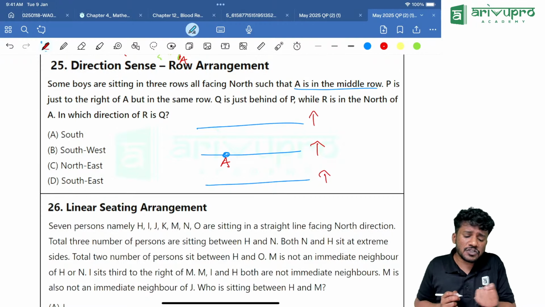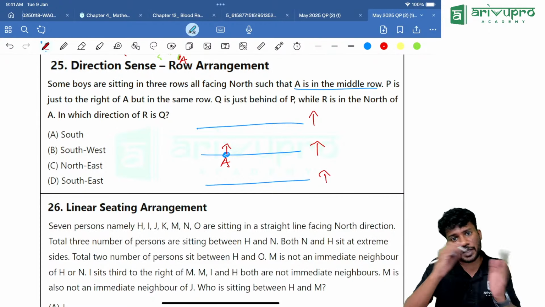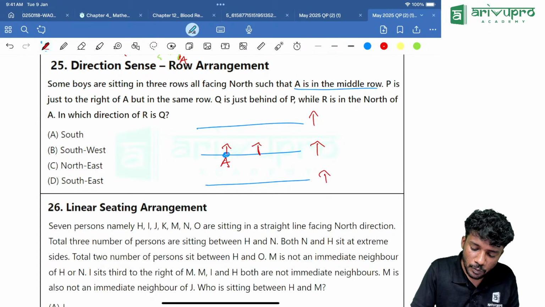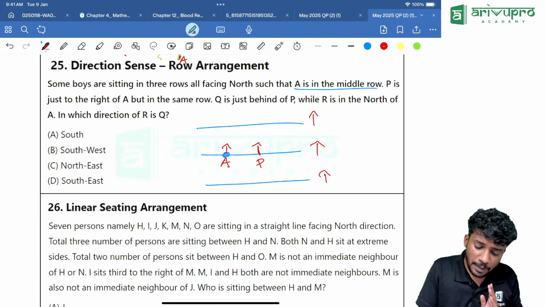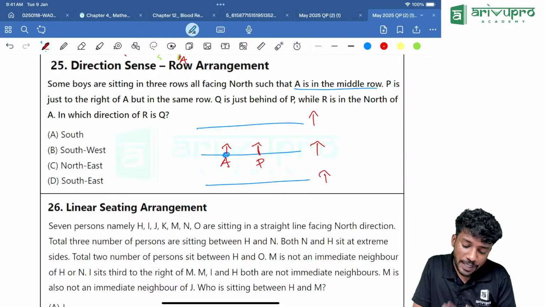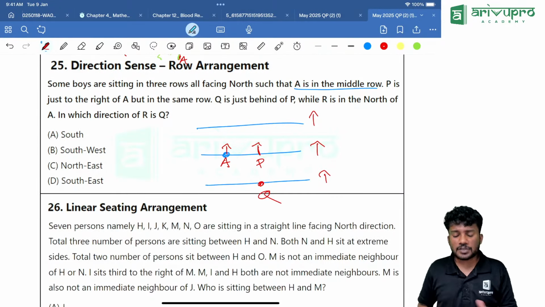Then P is just to the right of A. That means A is looking over here, so P will be to the right of A, towards here. P is to the right of A but in the same row. Q is behind P, so Q is somewhere over here.